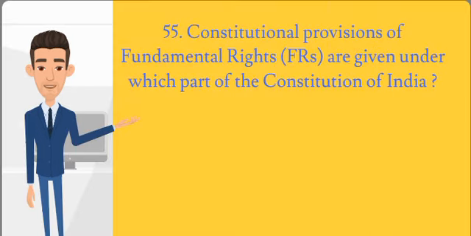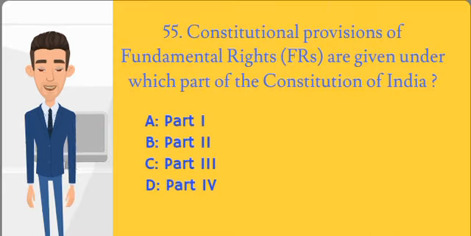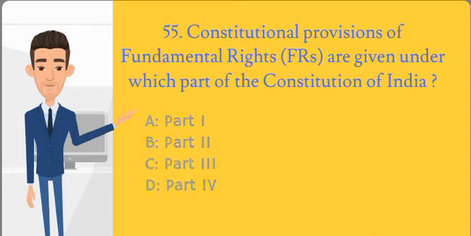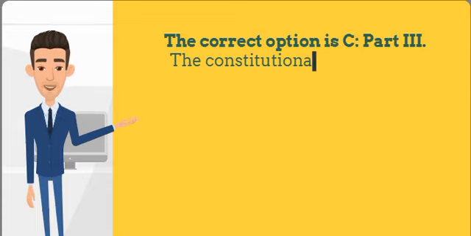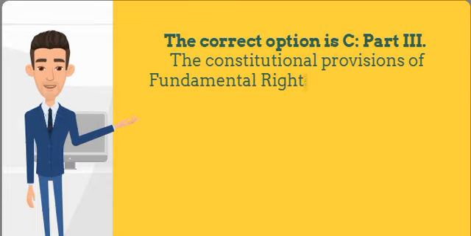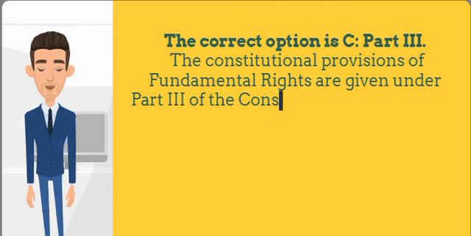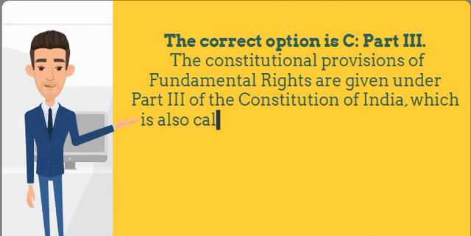55th question is too simple. Constitutional provisions of fundamental rights, FRs, are given under which part of the Constitution of India? The correct option is C, Part 3. The constitutional provisions of fundamental rights are given under Part 3 of the Constitution of India, which is also called the Magna Carta of India.